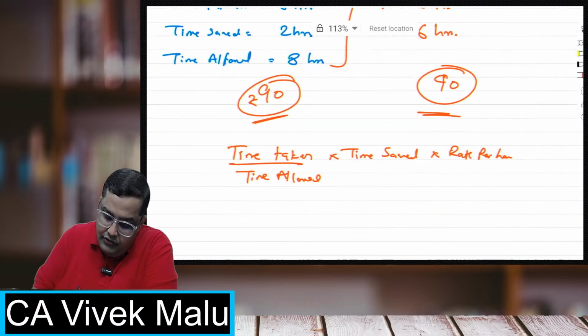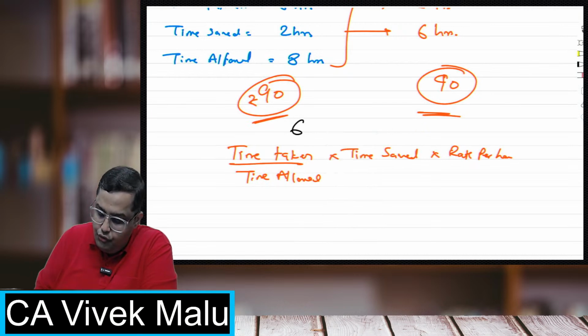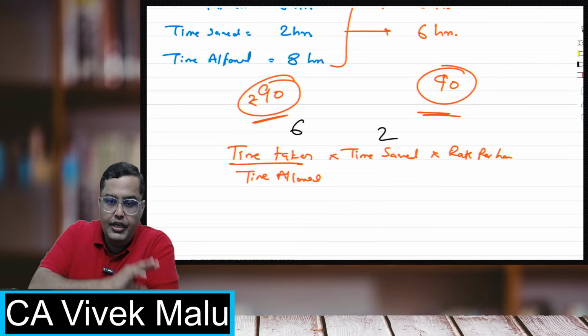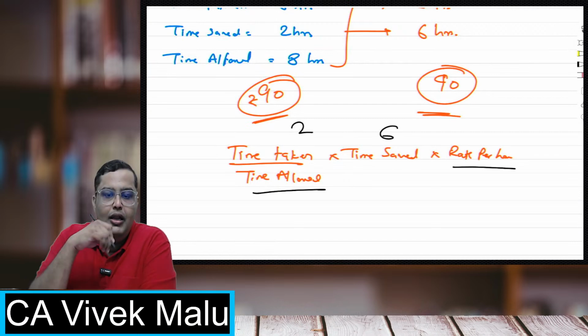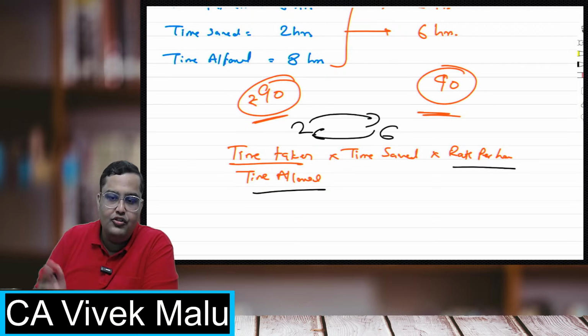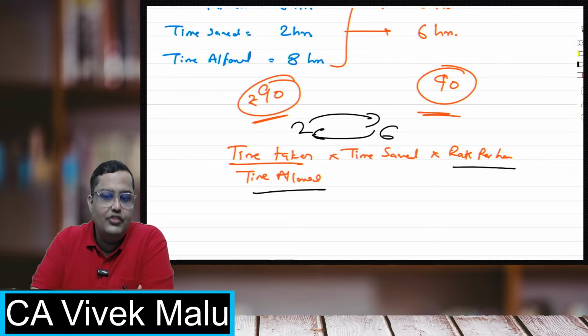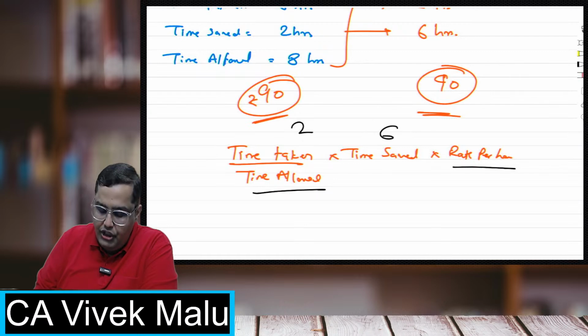Suppose this was 6 and this was 2, like time taken 6 hours and saved 2 hours. Or if I change them and make this 2 and 6, it is still the same, because time allowed is also the same. So in the numerator they are just replacing themselves. That is why the answer always comes the same. So a highly efficient worker will also earn the same as the low efficient worker.